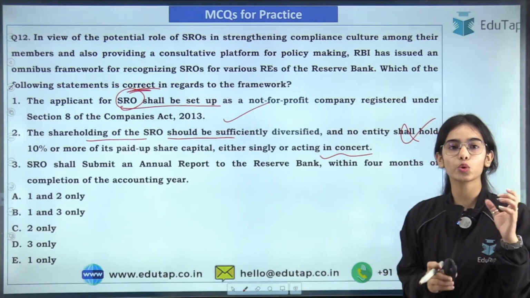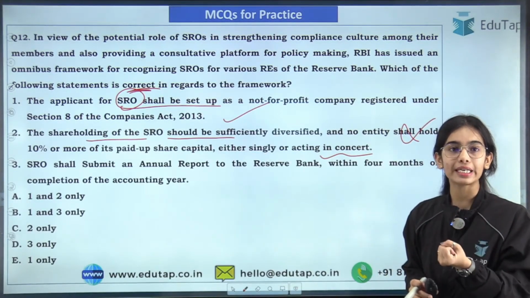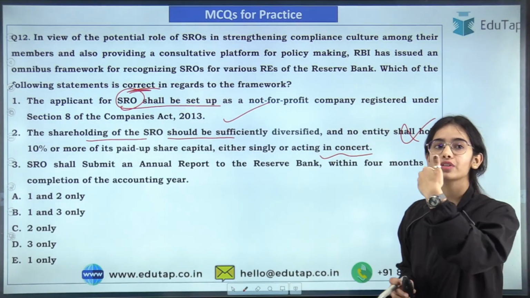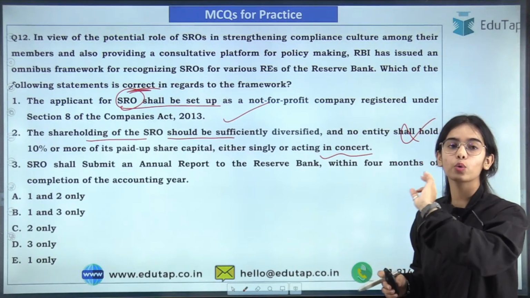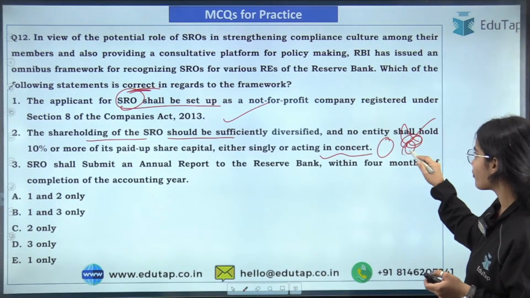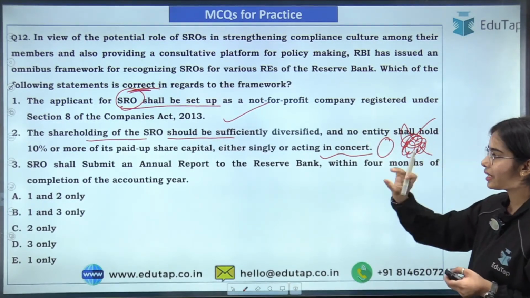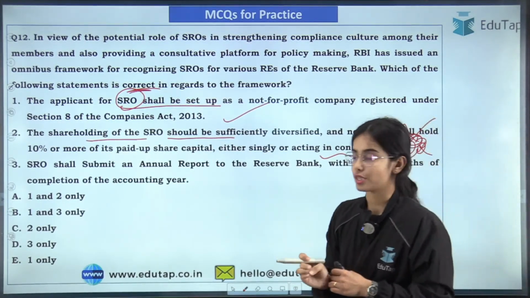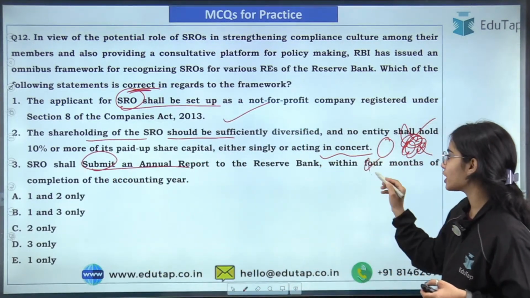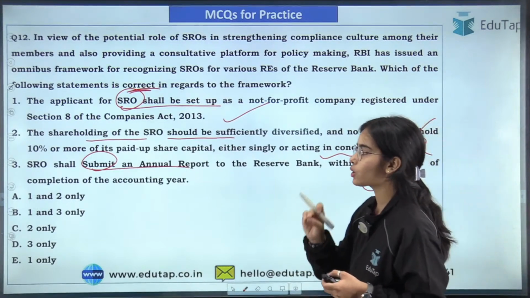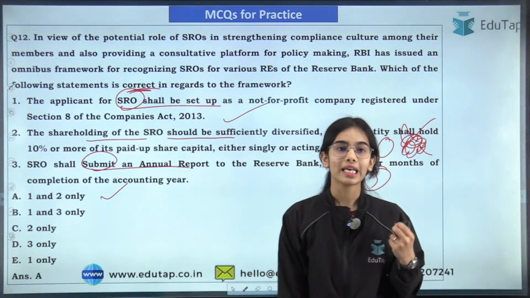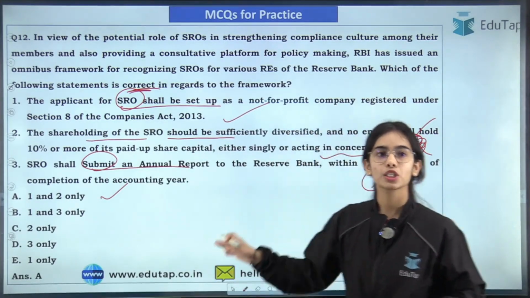So no single entity or connected group of entities can have 10% or more of the shares. SROs shall submit an annual report to the Reserve Bank of India within 3 months of completing the accounting year. So here the first and second statements are correct, and that's why A is the right answer. Okay, so that is the idea.